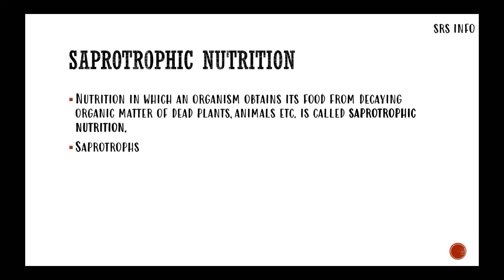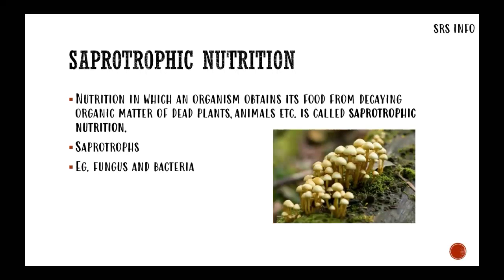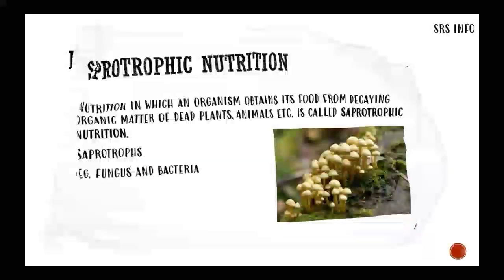The organisms which perform saprotrophic mode of nutrition are called saprotrophs, and the examples are fungus and bacteria. In the image you can see that mushrooms are growing on a piece of wood, and it comes under the example of saprotrophic nutrition, and it is a type of fungi.